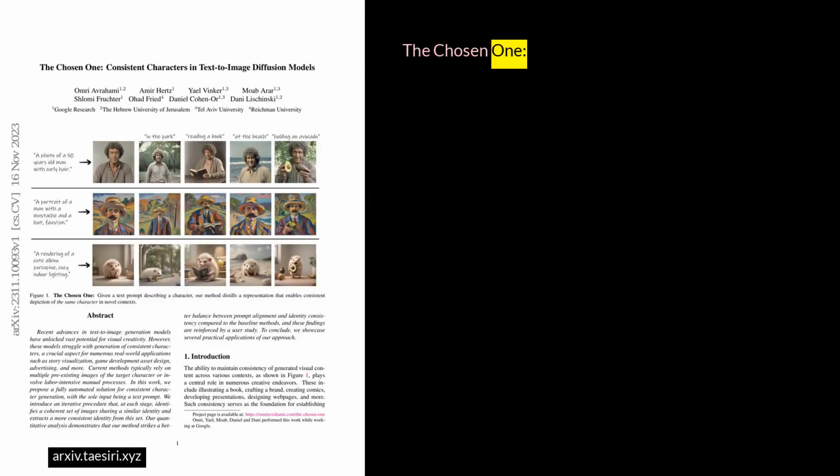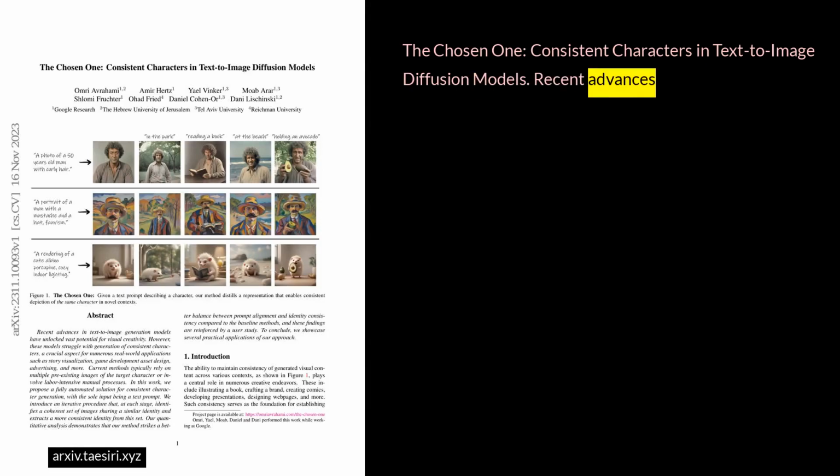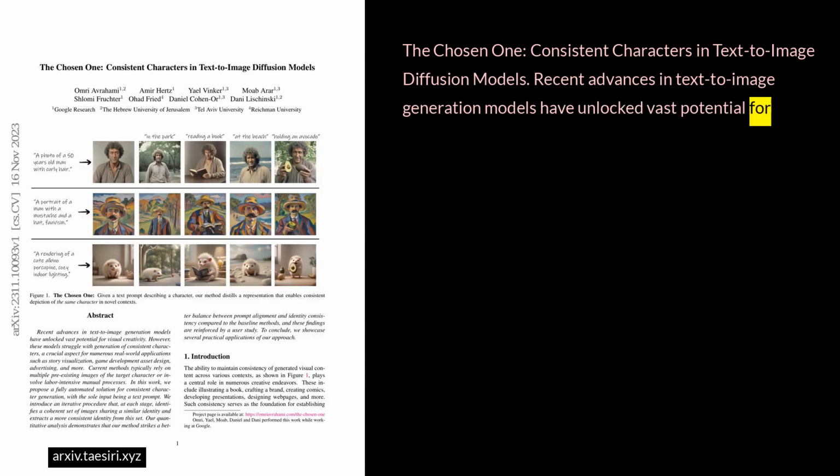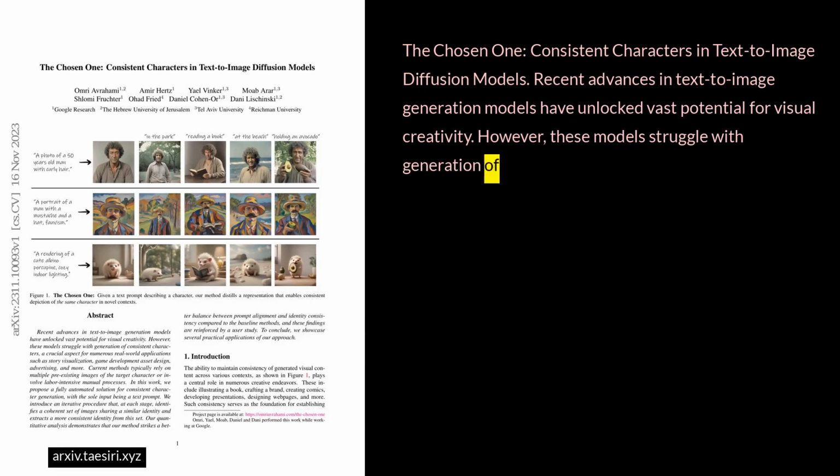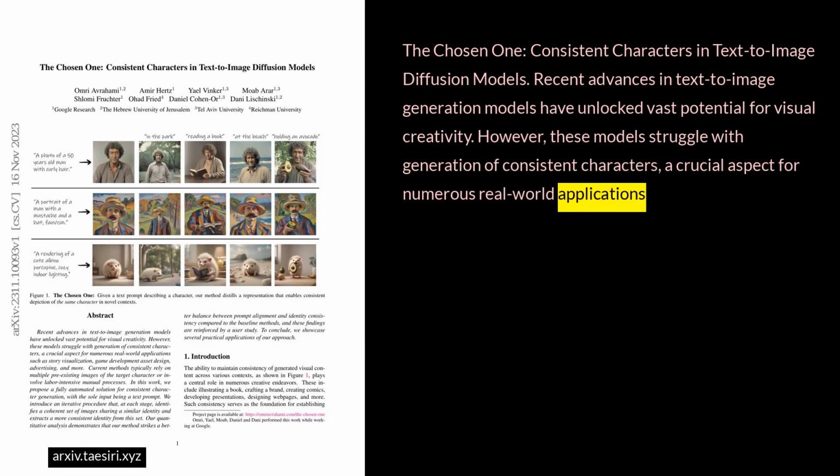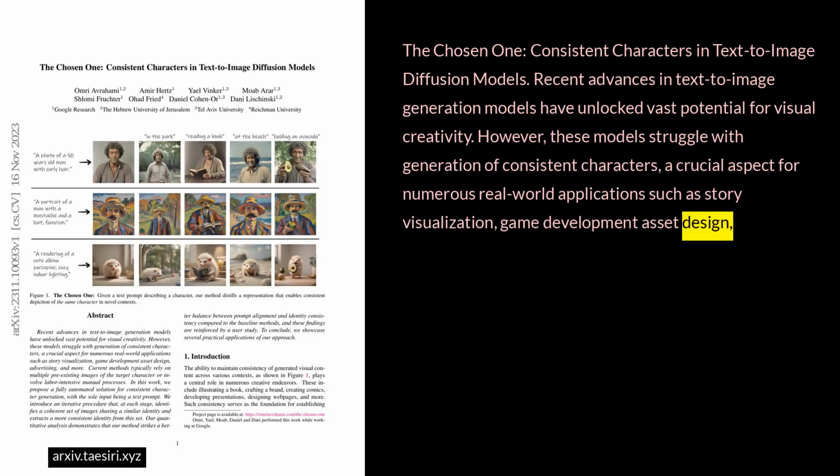The Chosen One: Consistent Characters in Text-to-Image Diffusion Models. Recent advances in text-to-image generation models have unlocked vast potential for visual creativity. However, these models struggle with generation of consistent characters, a crucial aspect for numerous real-world applications such as story visualization, game development, asset design, advertising, and more.